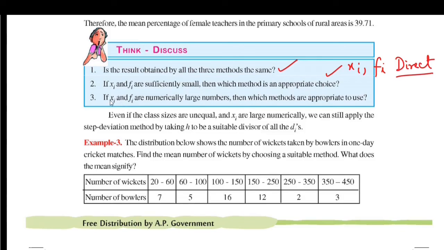Third question, if xi, fi are numerically large numbers, then which method is appropriate to use? Step deviation method is appropriate when xi, fi are numerically large numbers. If there is no common factor for the deviations, there will not be any other go. We can go for the deviation method or the assumed mean method.